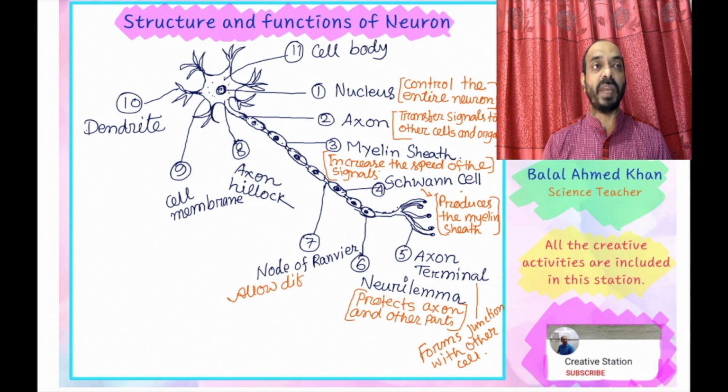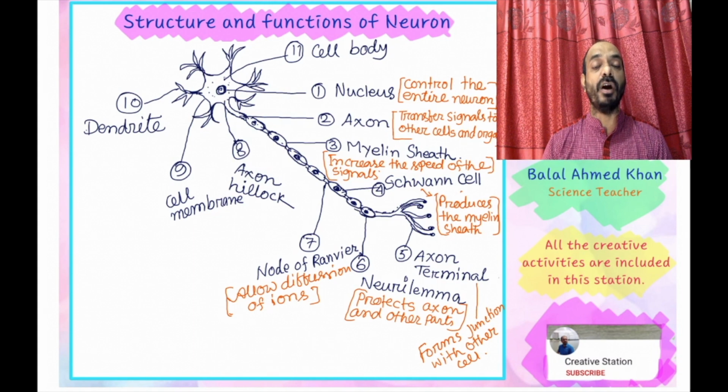Now the node of Ranvier is an important part that allows diffusion of ions. During the transfer of messages, a huge number of ions are produced in the axon. Some of the ions diffuse with the help of the node of Ranvier, which is a gap like a rail line.